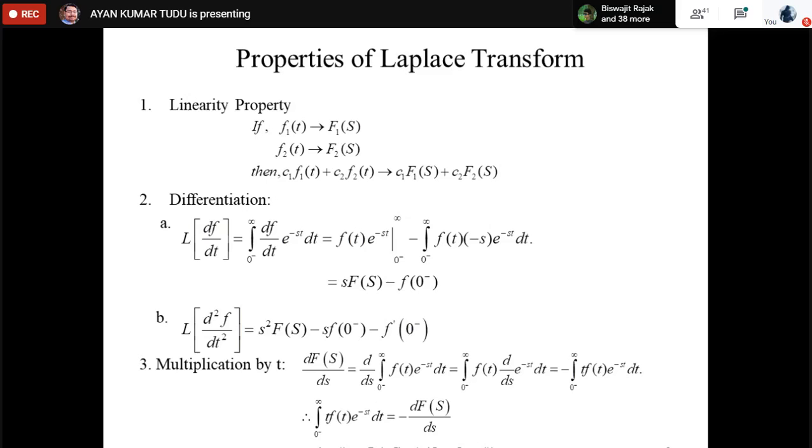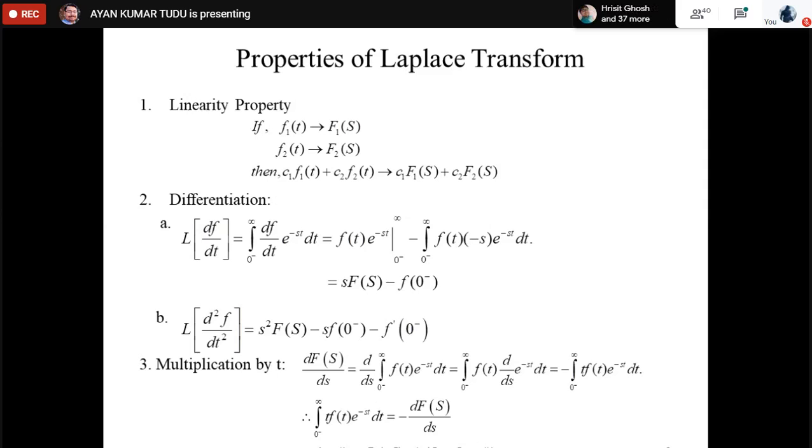What Laplace transform expression will come out? It will be equal to 1 for the first derivative of the unit step function for t greater than or equal to 0 negative.